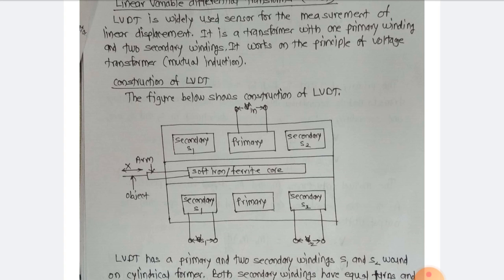The object whose displacement is to be measured is connected to the core through the arm, as you can see on the left hand side, object. The entire assembly is enclosed in a stainless steel body with electromagnetic shielding.